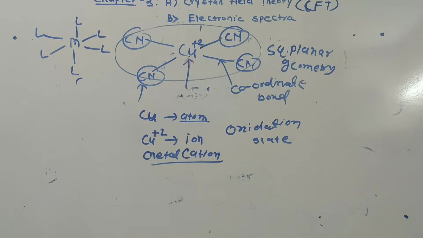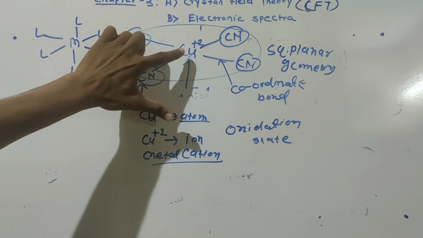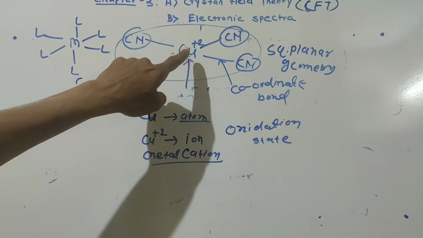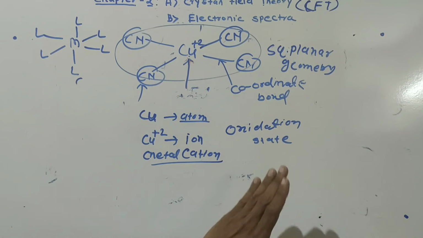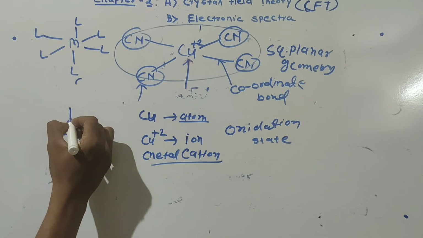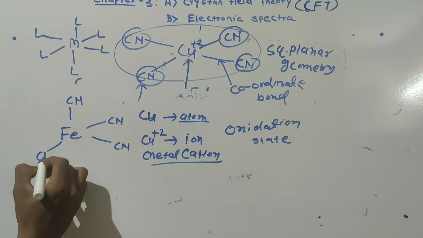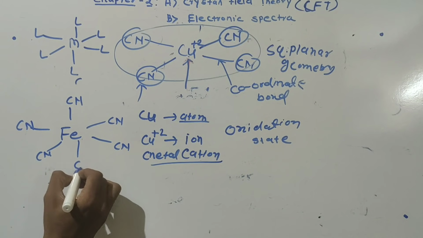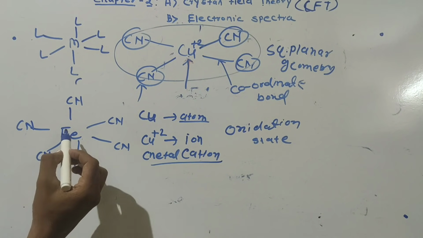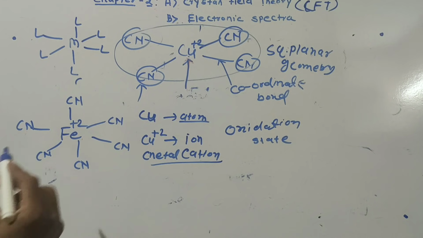So what is the oxidation state? The apparent charge present on the metal in a coordination compound is called its oxidation state. Suppose Fe is attached to the CN, and if this Fe has a +2 charge in this compound, then this +2 is called what?